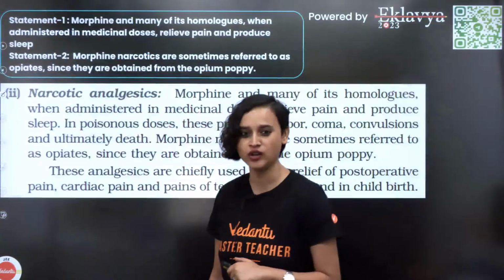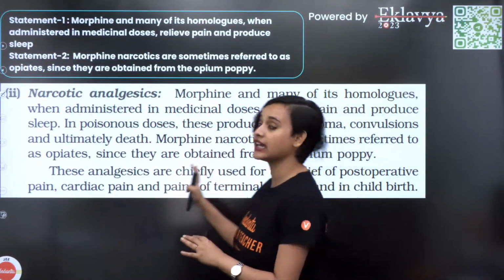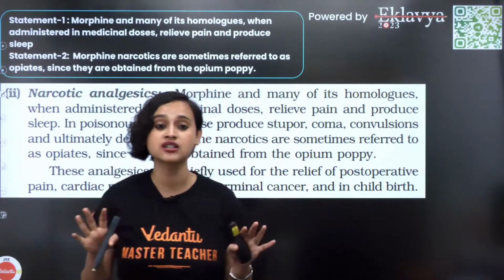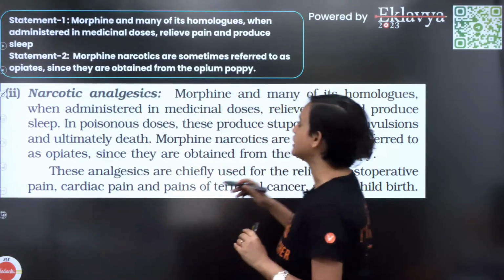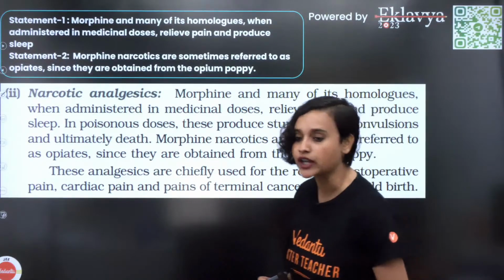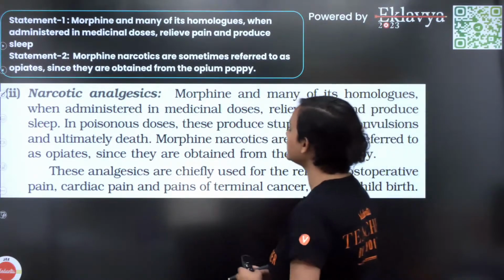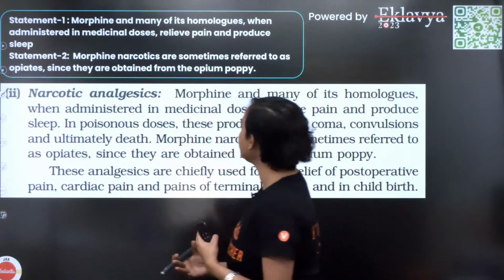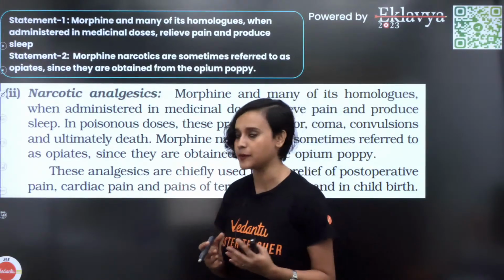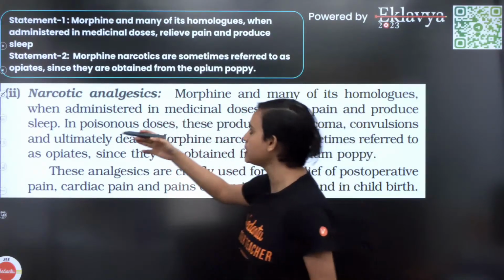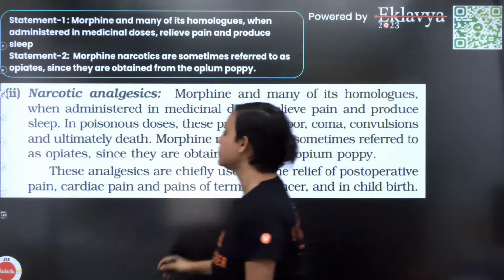Okay, chalo, moving on. So this has again come directly from NCERT, my dear student. We don't even have to do much. Take a look at it. Statement 1: morphine and many of its homologs, when administered in medicinal doses, relieve pain and produce sleep. Statement 2: morphine narcotics are sometimes referred to as opiates since they are obtained from the opium poppy.